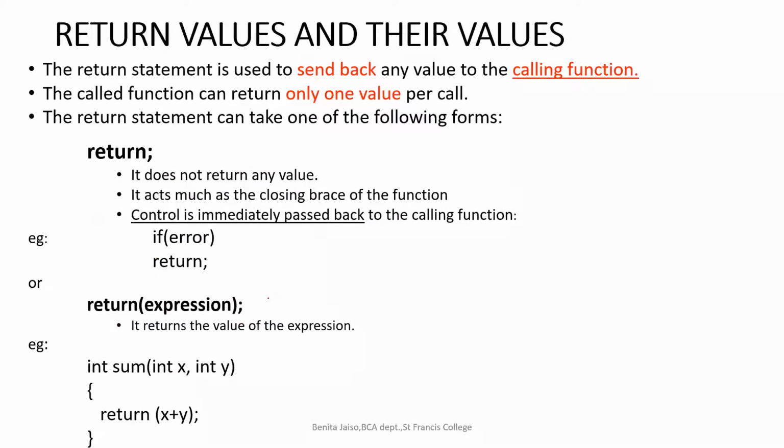Now, the return value. We had studied that the return value need not have a return statement itself. We need not mention it if we are giving the type as void, right? So here, I'm just giving that there are different types of return values. The return statement is used to send the program control back to the main function or the calling function. Which is our calling function?